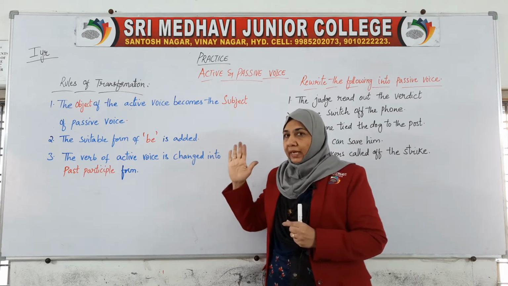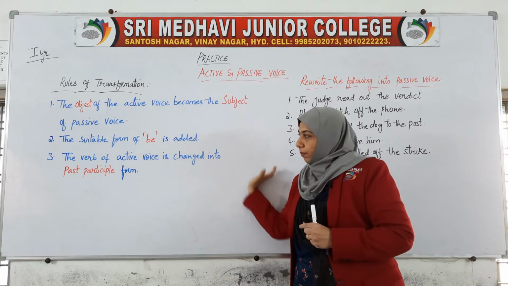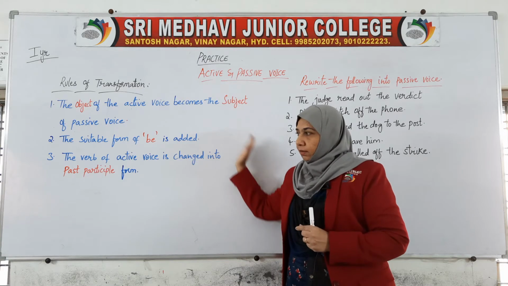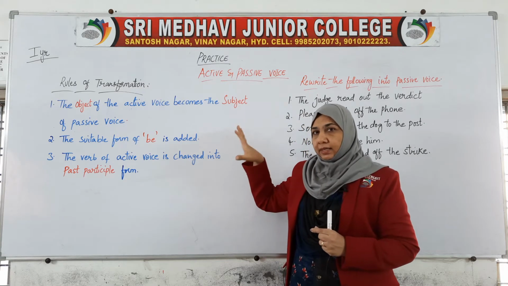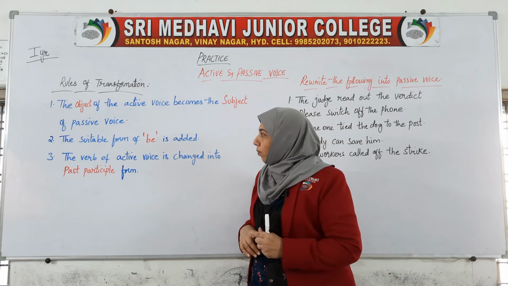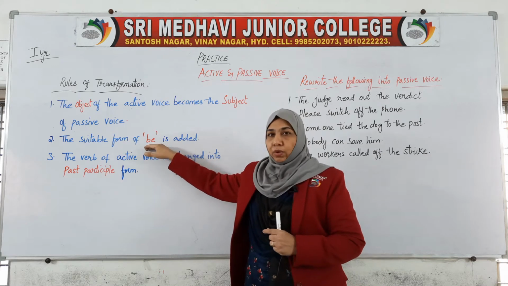In active voice we follow the same format of subject, verb, object. But in the passive voice, the object of the active voice can become the subject. Okay, the object can become the subject in the passive voice. The suitable form of be is added. Be here is the helping verb.